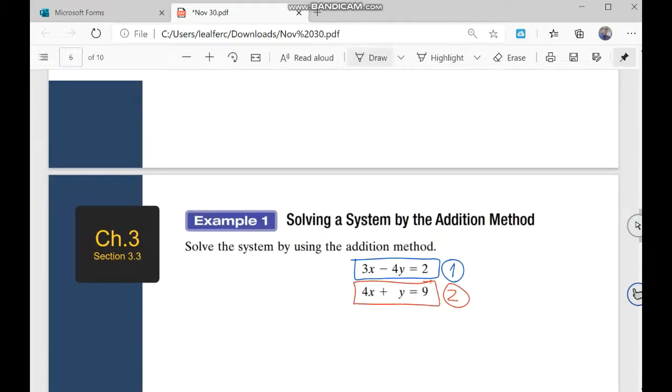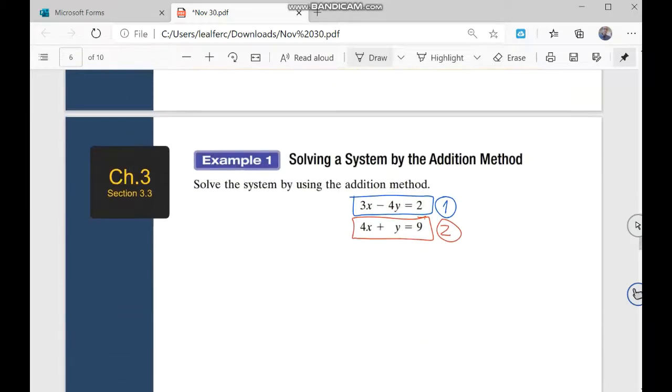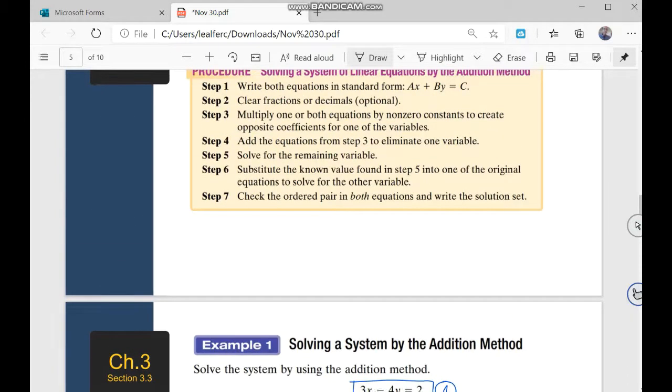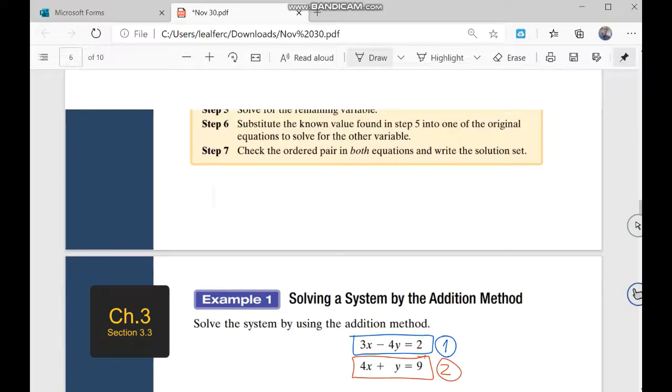First step of the procedure, write both equations in standard form. Check this out. We don't need to change anything. Both equations are already in standard form, so you can skip step number 1. Now step number 2, clear fractions or decimals. We don't have any fractions, we don't have any decimals. You can skip step number 2.